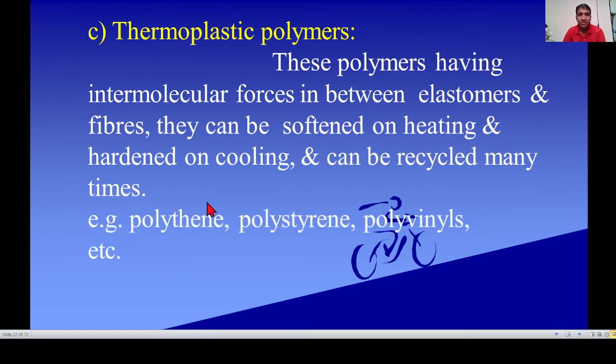See the examples of thermoplastic polymers. In JEE or NEET exams, the question is asked: which of the following is an example of thermoplastic polymers? Examples: polythene, polystyrene, or polyvinyls. Polyvinyls means polyvinyl chloride, polyvinyl cyanide.